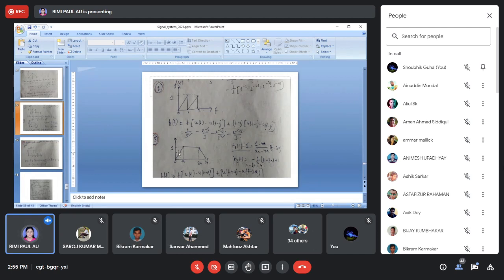Now assume y is equal to f1t. How much is it coming? T by a. Next is the gate pulse function, right? You can see here. So what can we write? f2t is equal to the gate pulse function: ut minus a minus ut minus 3a.